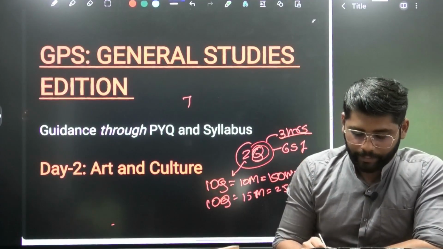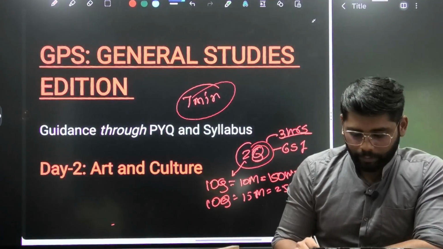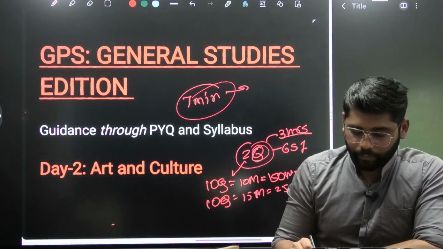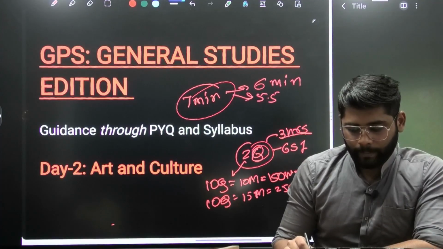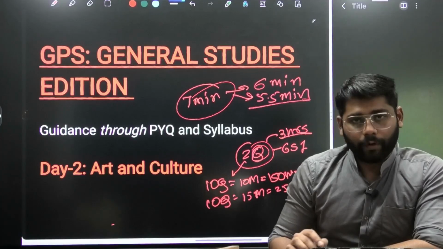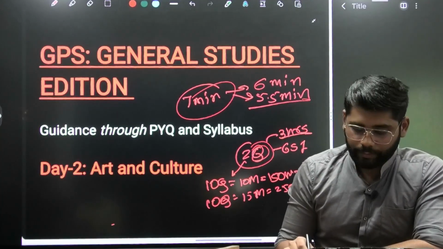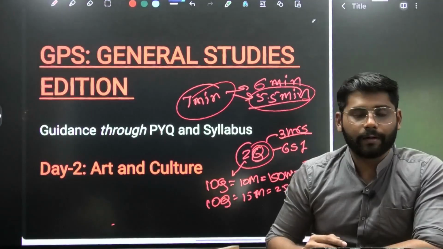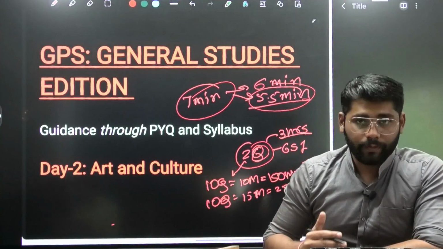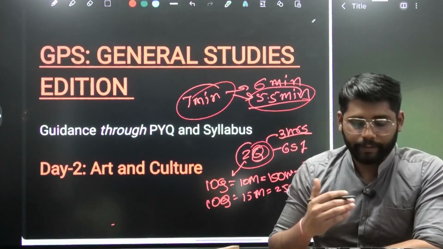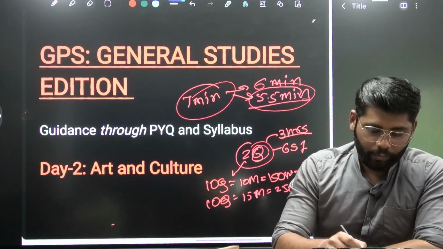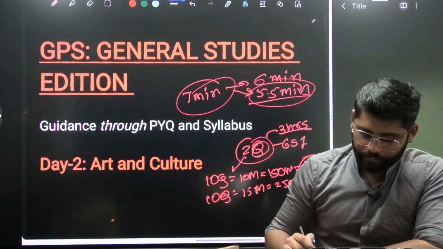So rather than writing an answer in 7 minutes, if you have good enough speed, you can write in 6 minutes, or you can write in 5 minutes 30 seconds. So that remaining time you can devote to tackling the dynamic question. So this is the general vision behind bringing this initiative. Now let's start our actual discussion.